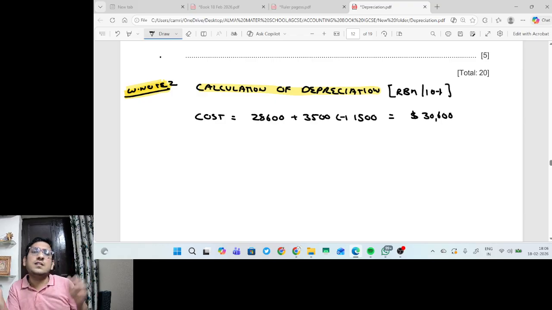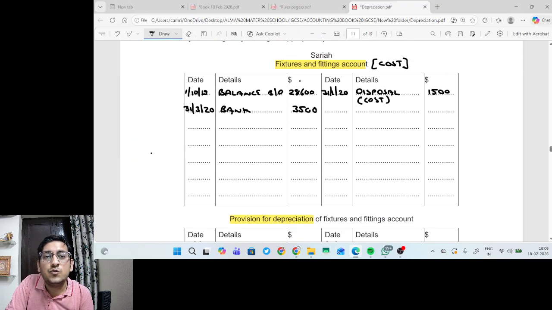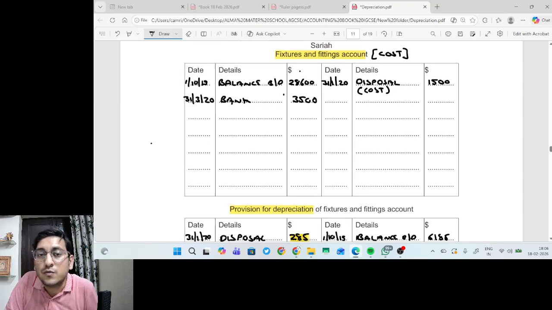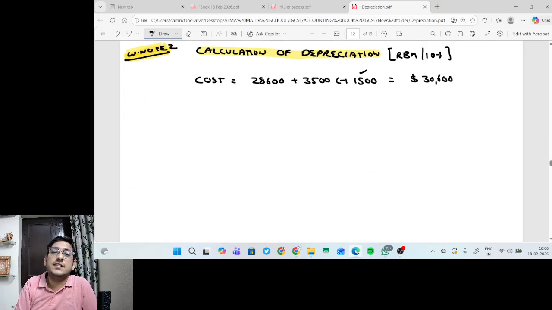Sir, why do you sum up all the cost? Because this is an accounting policy. This says that a full year's depreciation is charged in the year of purchase. So it is irrespective of whether I charge individually or add up all the values. Sir, why have you deducted this 1,500? Because this is already disposed of. If you see the account, these two amounts are debited and this one amount is credited. That means it is disposed. Now it is not in existence. So what is my balance of cost? The balance of cost is 30,600.